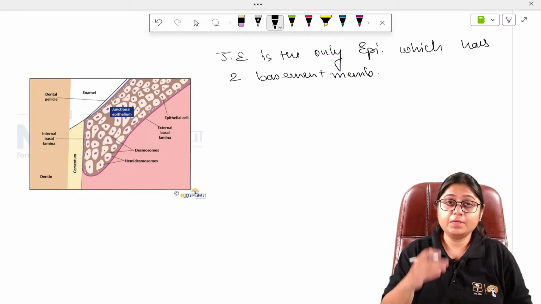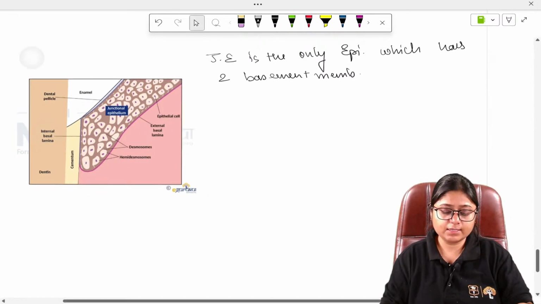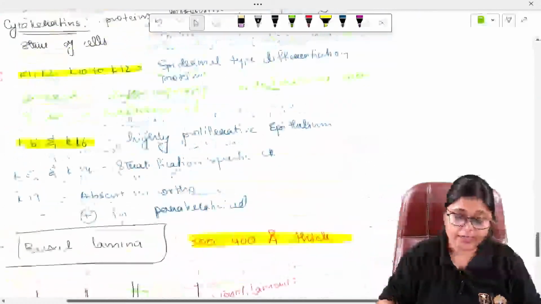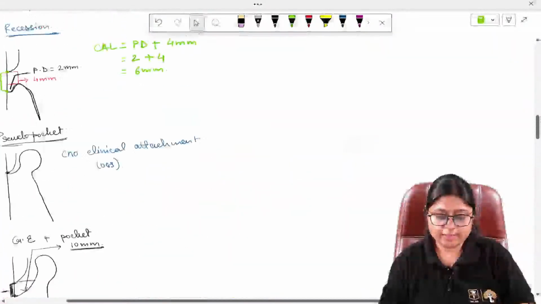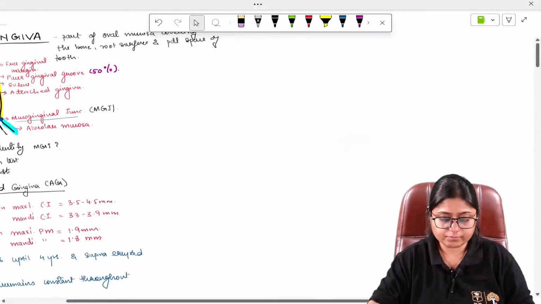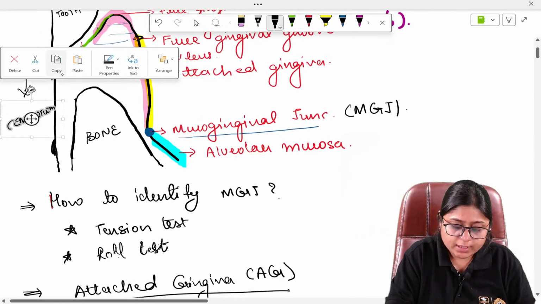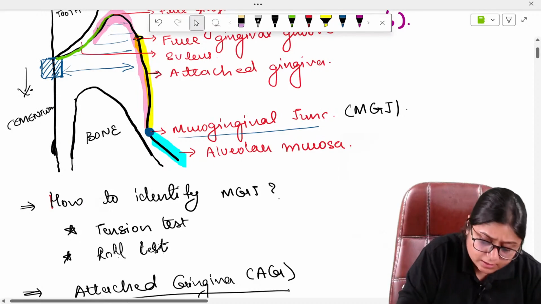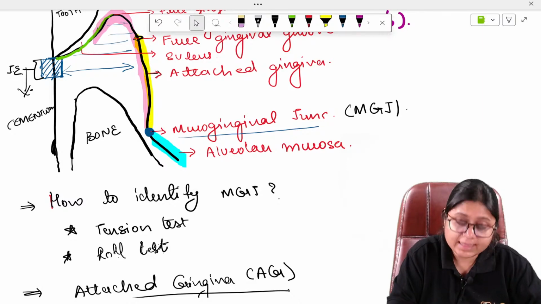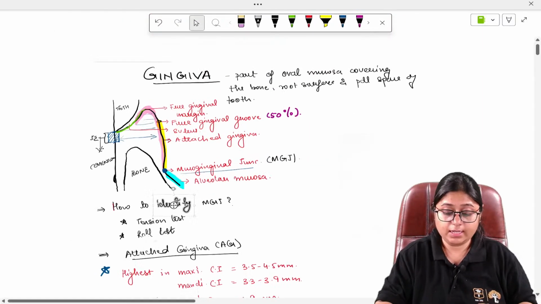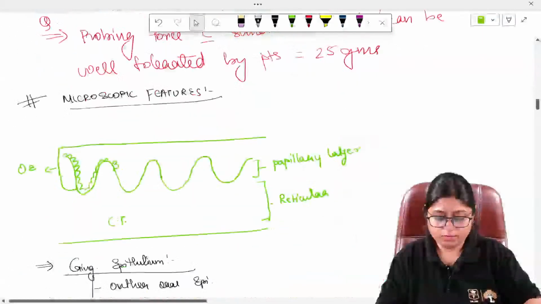So what is this junctional epithelium? It is located below the gingival sulcus. Here you can see this blue thing. This blue thing is the junctional epithelium, and it is located at the apical end of the sulcus.